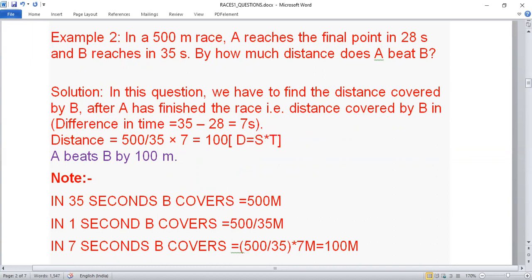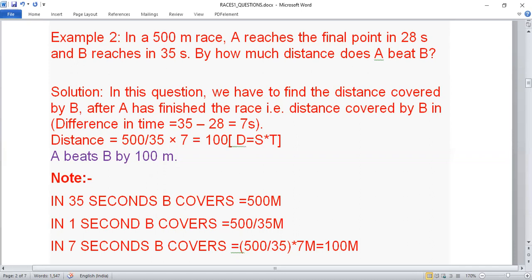So distance will be equal to speed into time. What is the speed? 500 by 35 meter per second. 500 by 35 into time, 7. So A beats B by 100 meters.